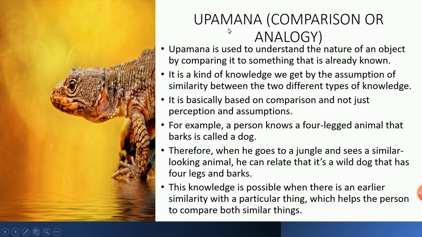Next is Upamana. Upamana, like yesterday I said, is comparison or analogy. Upamana is used to understand the nature of an object by comparing it to something that is already known. We all know a common proverb: you tell me about your friend, I will tell you about you, because we are comparing your friend with you.